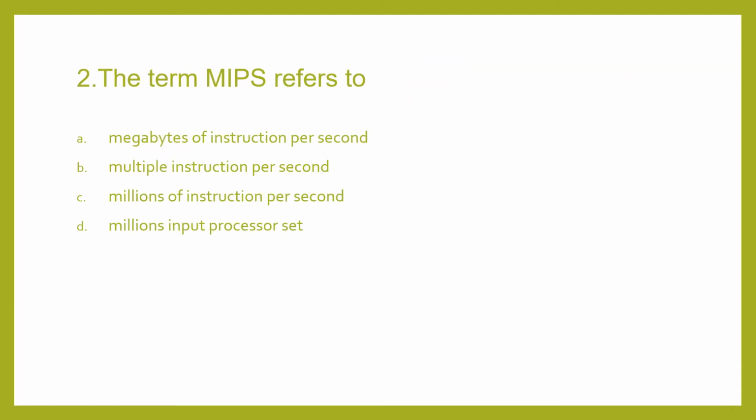Coming to the second question, the term MIPS refers to. We have heard this term many times. So now you have to expand this term. There are four options being given. I hope you all know the answer. So the correct answer will be millions of instructions per second. This will be the correct expansion of MIPS.